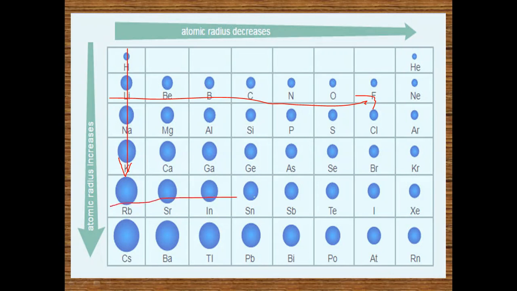When you go from left to right, atomic size decreases. When you go down from the top, the atomic size increases.